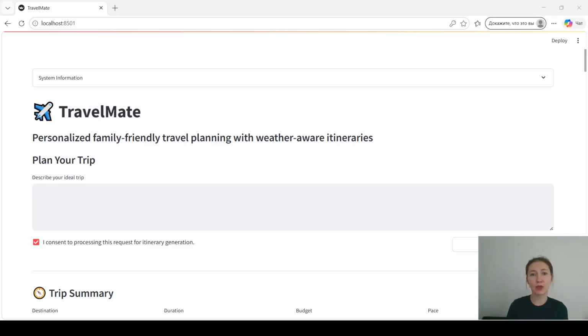TravelMate is a multi-agent AI travel planning system designed for family-friendly trip planning. The main goal of the project is to generate realistic travel itineraries by combining retrieval augmented generation, external live data, travel rules, and collaborative AI agents. Unlike a simple chatbot, the system reasons about weather, travel pace, family constraints, budget, and destination-specific knowledge.